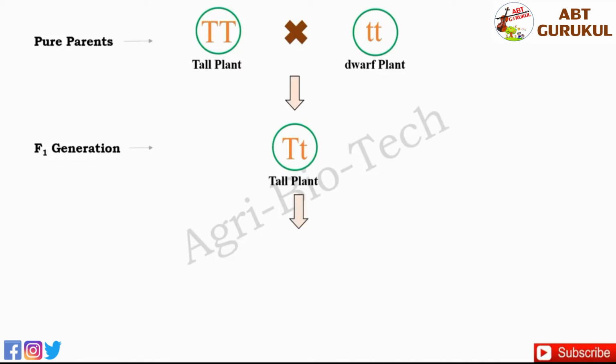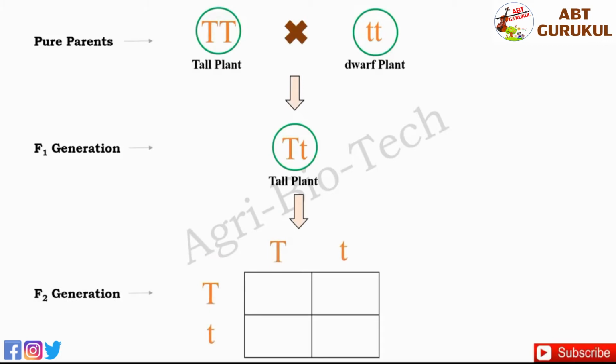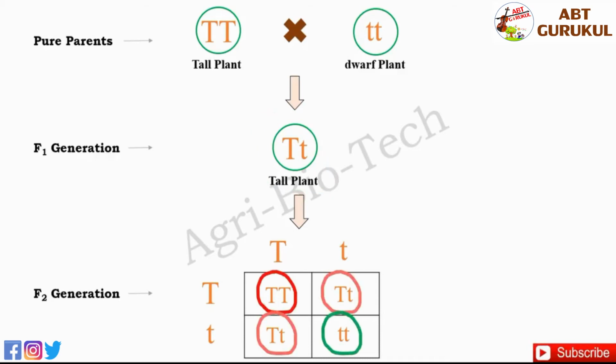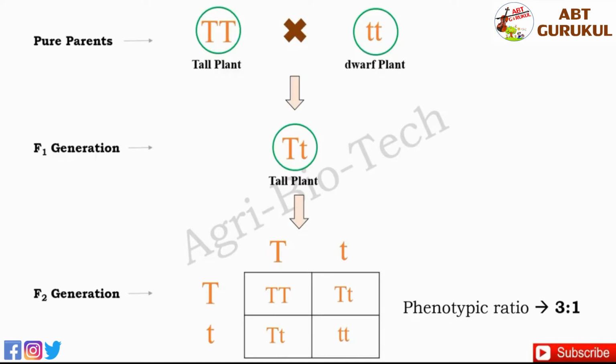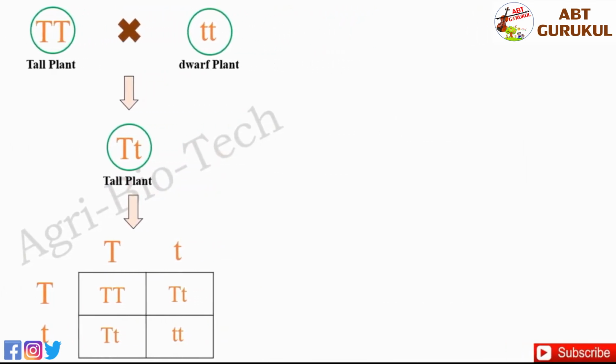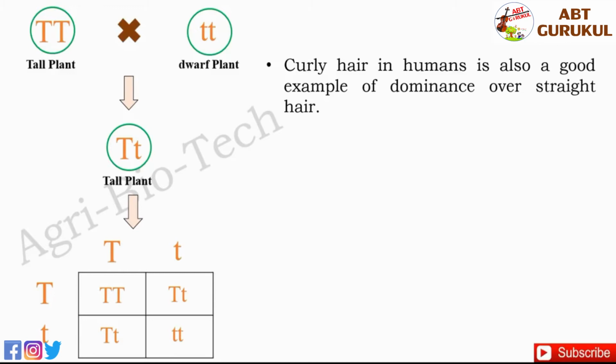Then he allowed natural selfing of all the F1 hybrids, and he found that dwarfness reappeared in some plants. He got the result that all were tall in the F1 generation, and tall and dwarf in the F2 generation in the ratio of 3:1. Then he concluded that only the dominant character is expressed in the F1 generation and not the recessive character. Curly hair in humans is also a good example of dominance over straight hair.